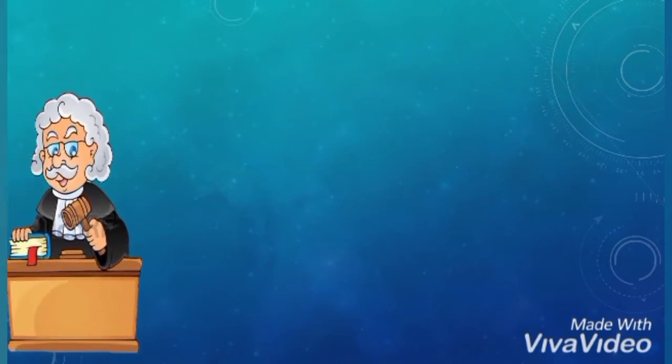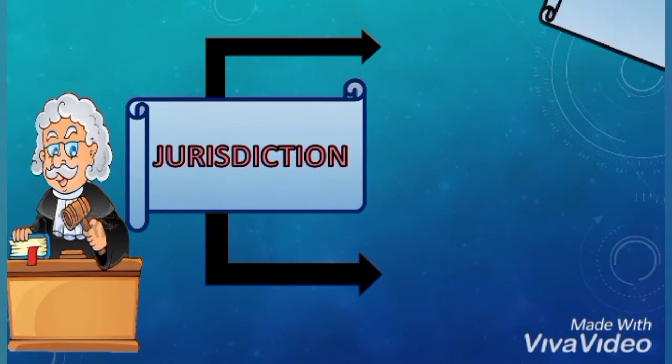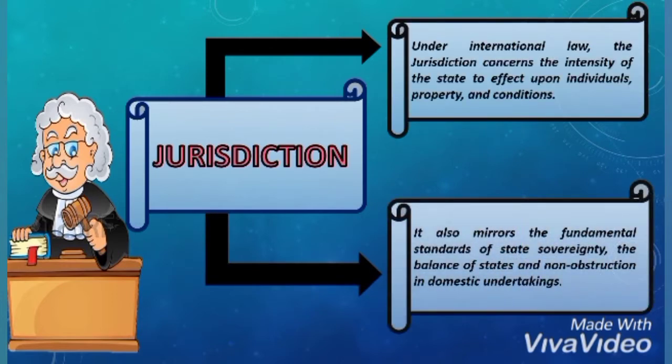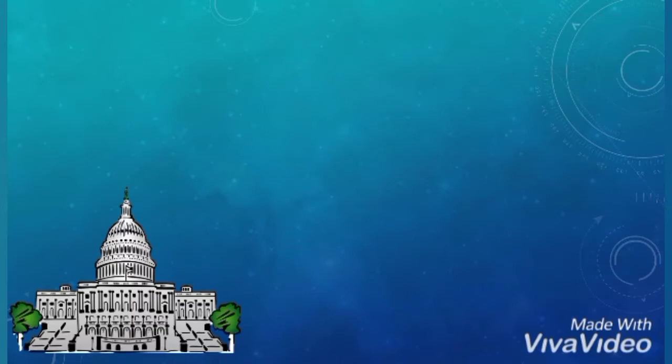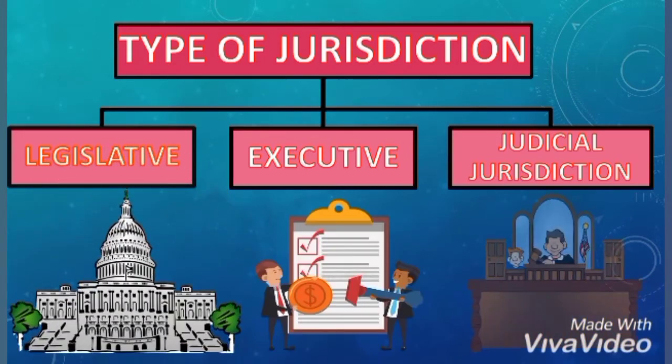What is jurisdiction? Under international law, jurisdiction concerns the authority of the state to affect individuals, property, and circumstances. It also mirrors the fundamental standards of state sovereignty, the equality of states, and non-interference in domestic affairs. What are the three types of jurisdiction based on international law? The three types of jurisdiction are legislative, executive, and judicial jurisdiction.